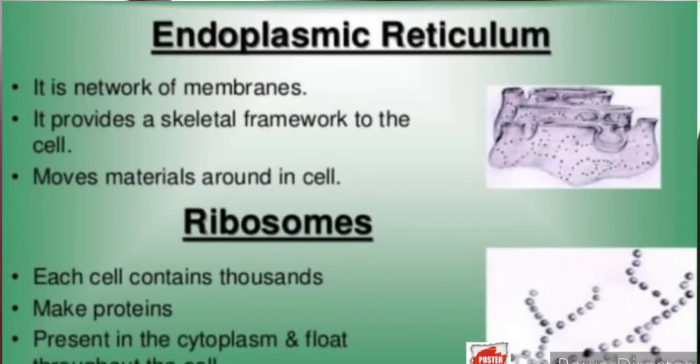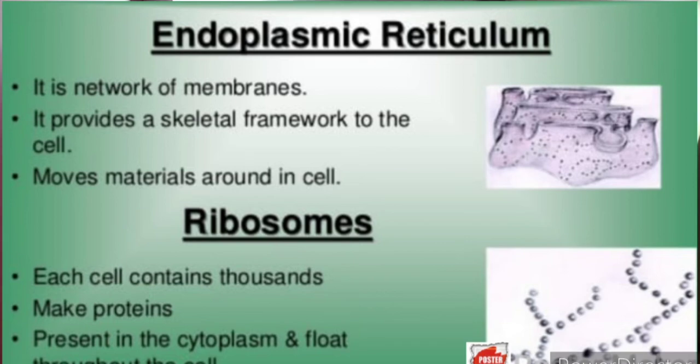Now the next organelle which we have is the endoplasmic reticulum. It is a network of membranes. It provides a skeletal framework to the cell and it moves material around in the cell. Next are the ribosomes. Each cell contains thousands of ribosomes. They make proteins, are present in the cytoplasm and float throughout the cell.